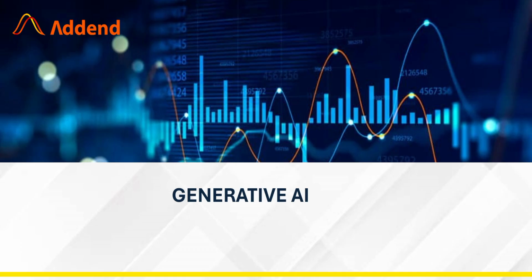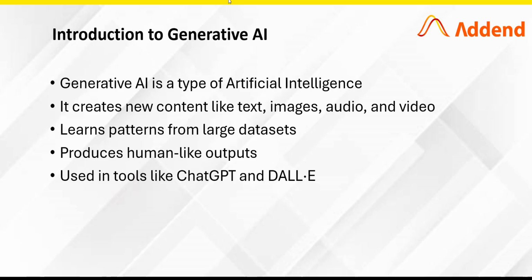Today, we will explore generative AI, an advanced technology that can create content like text, images, and videos. Generative AI is a type of artificial intelligence that focuses on creating new content rather than just analyzing existing data. It has the ability to generate different types of output such as text, images, audio, and even videos.